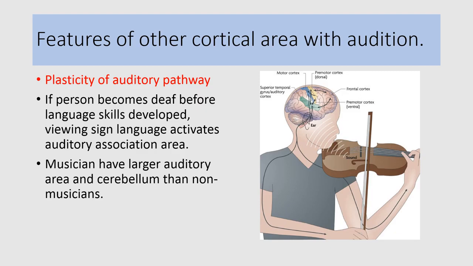There exists a great plasticity in our auditory pathway. For example, if a person becomes deaf before language skill develops, viewing sign language activates the auditory association area. Musicians have larger auditory area and cerebellum than non-musicians. And blind people can localize sound source more accurately. So these are examples of plasticity of the auditory pathway. Plasticity is modification of the activity by experience.